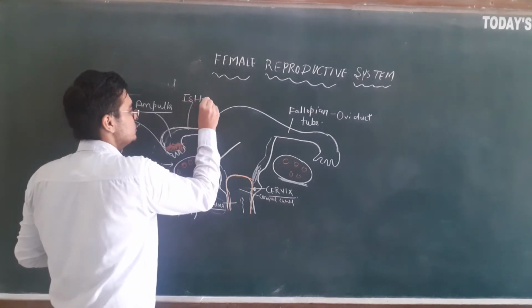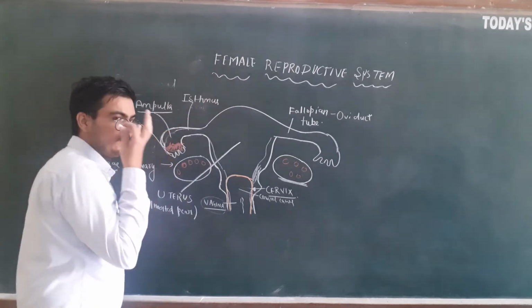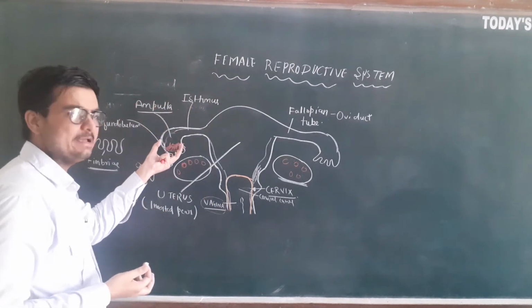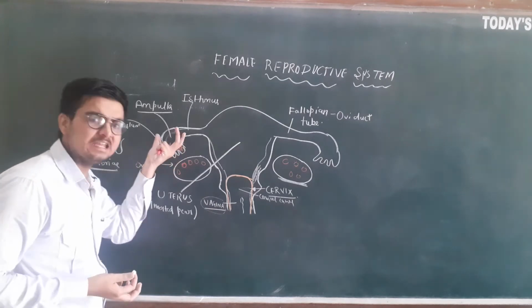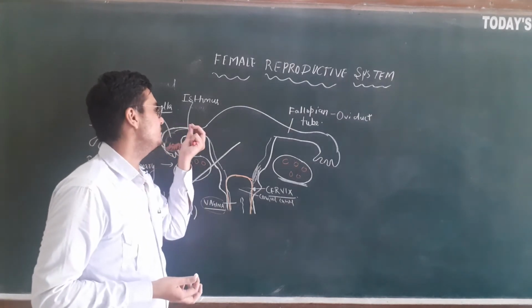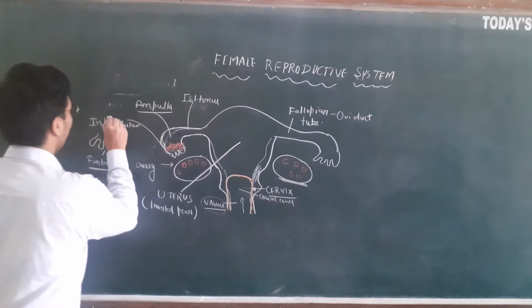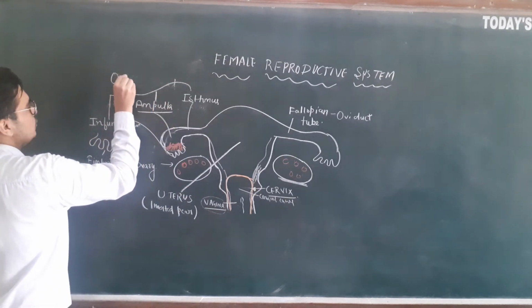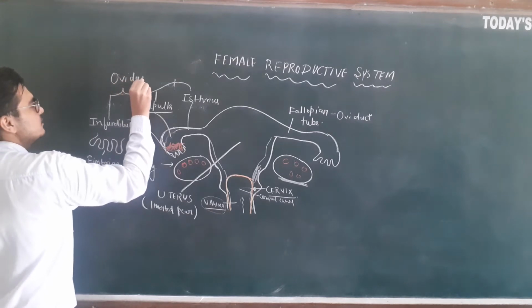So these are the parts of a fallopian tube: infundibulum, ampulla and isthmus. This funnel-like portion is the infundibulum, then a wide region, the ampulla, then a narrow portion, the isthmus. The fallopian tube or oviduct has these three portions.